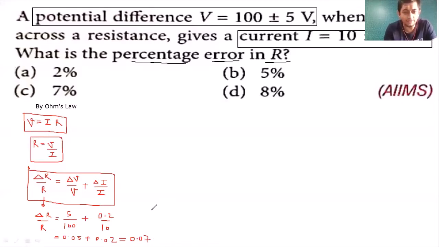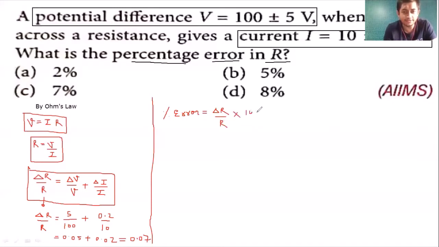Now, dear students, we have to find the value for percentage error. Percentage error is relative error into 100. Please remember that percentage error is always relative error into 100. So relative error is delta R by R, and I multiply that with 100.